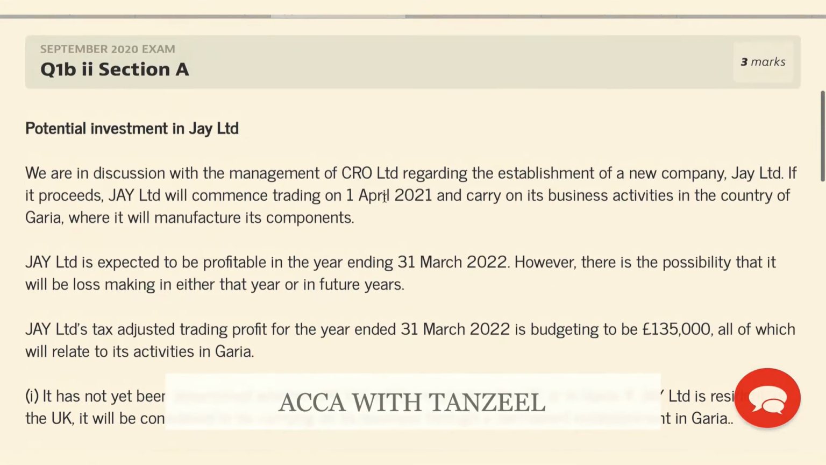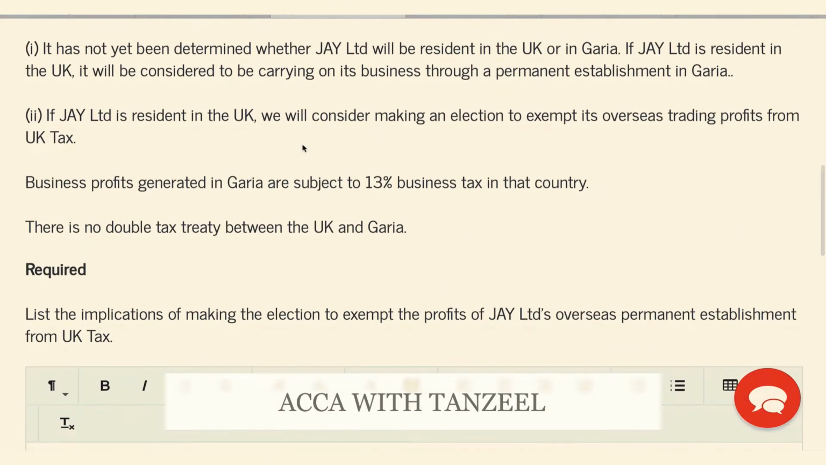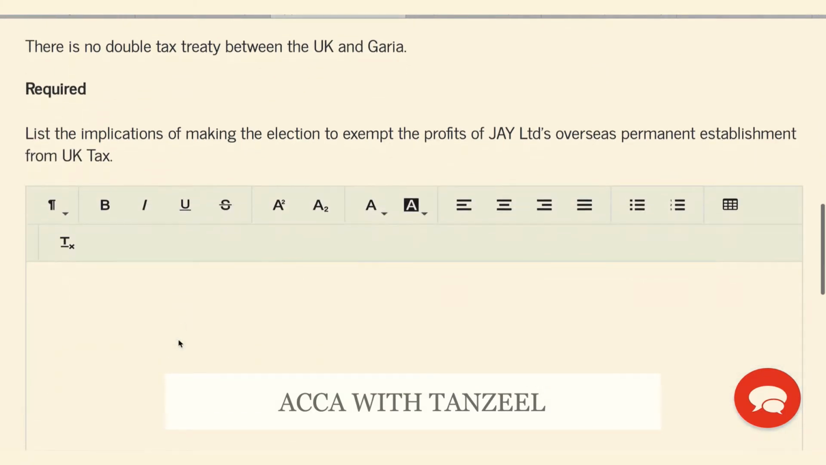Let's try this exam question from the September 20 exam on overseas permanent establishments, updated for this tax year. They want us to list the implications of making an election to exempt the profits of J Limited's overseas permanent establishment from UK tax. If we are making an election to exempt the profits of the overseas permanent establishment from UK tax, there are some standard implications. What are the standard implications?